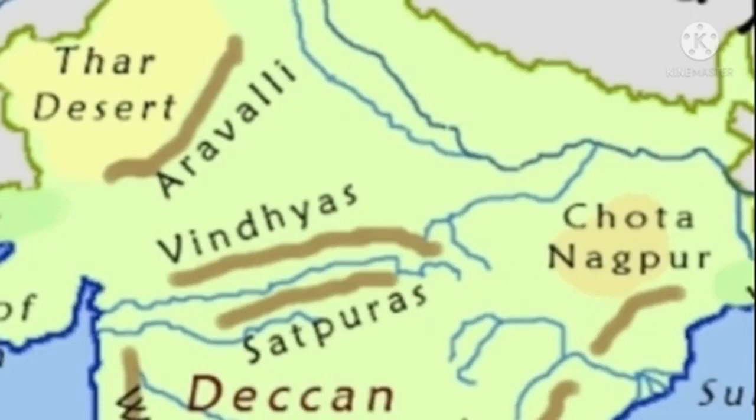This region is rich in minerals such as coal, iron, aluminium, manganese and mica. The Chota Nagpur Plateau is known as the storehouse of minerals in India.